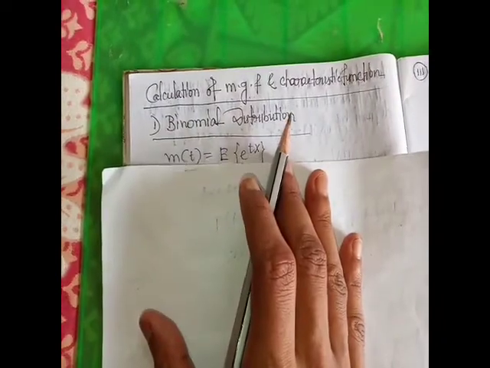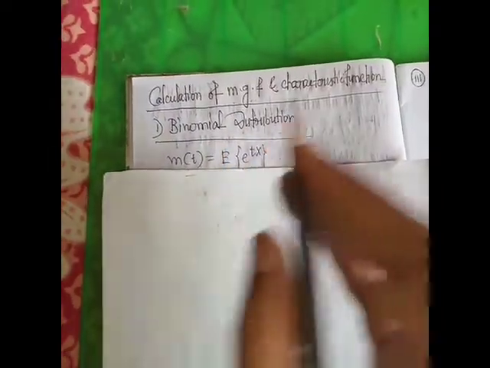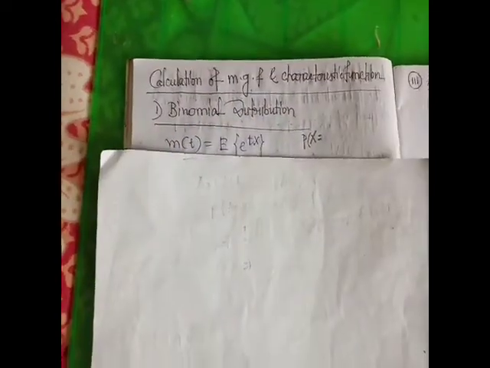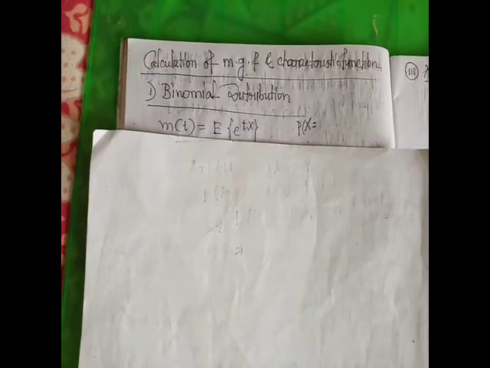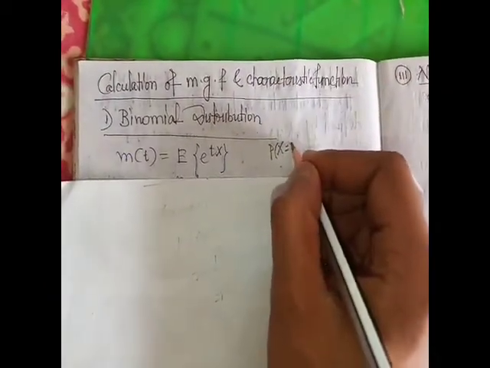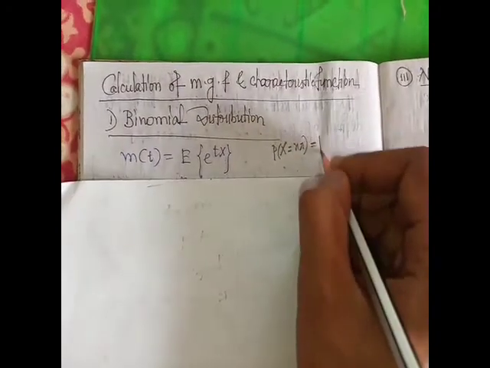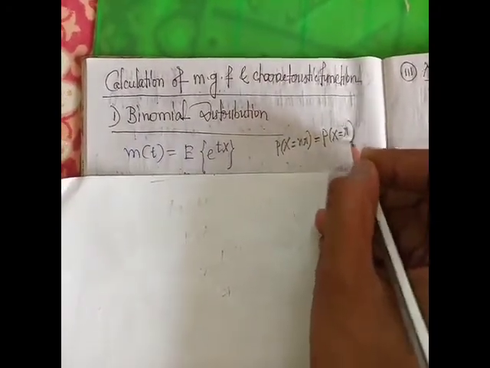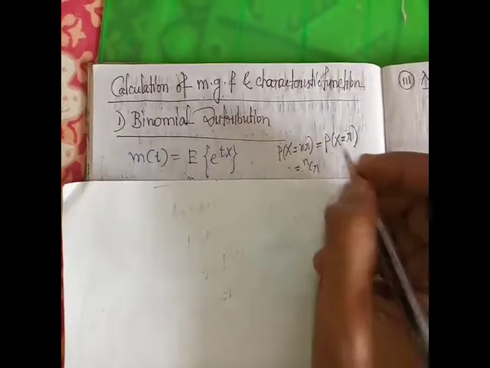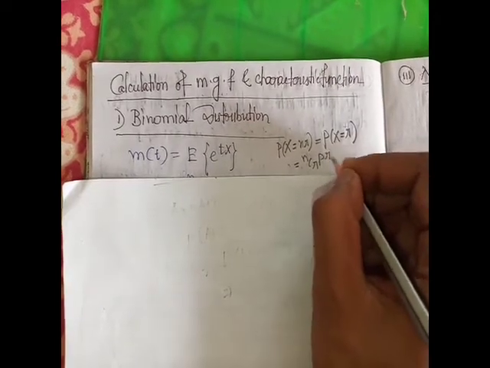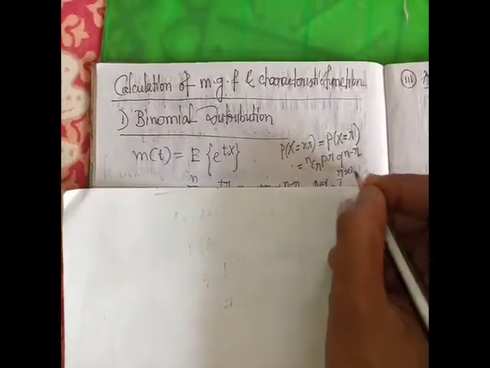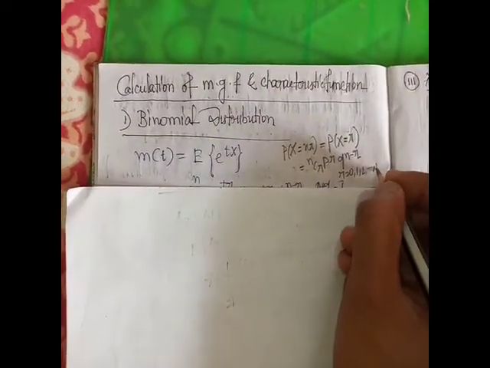Binomial distribution. The PMF, meaning probability mass function, of the binomial distribution is given by the probability that X equals r, which is nCr p to the power r q to the power n minus r, where r is 0, 1, 2, 3, up to n.